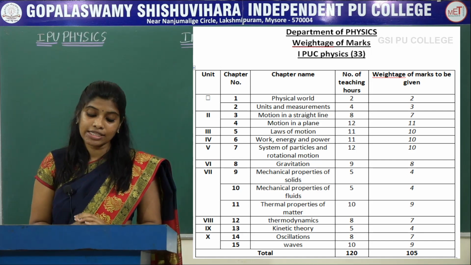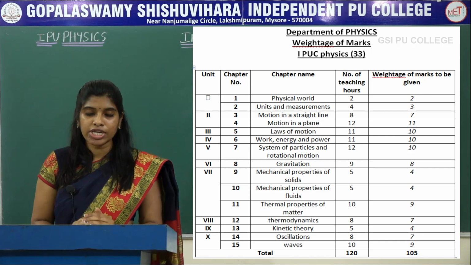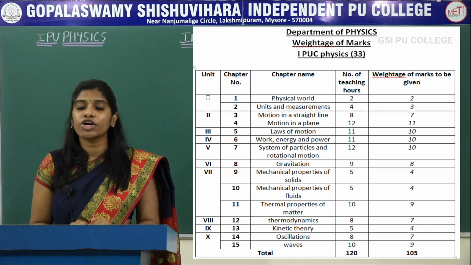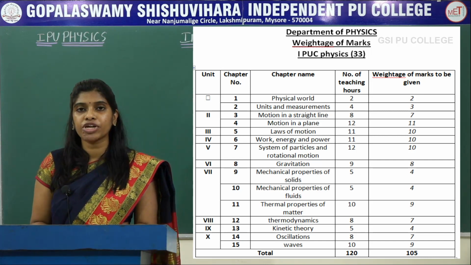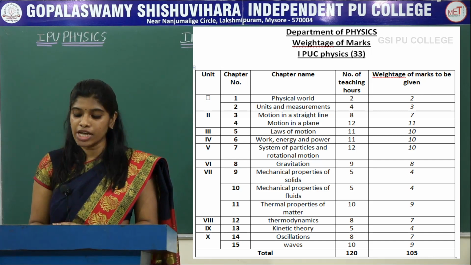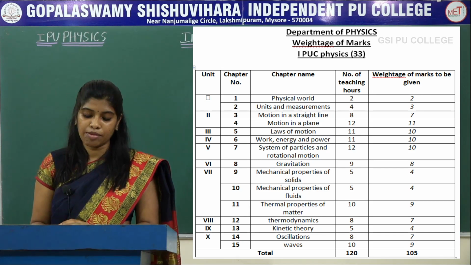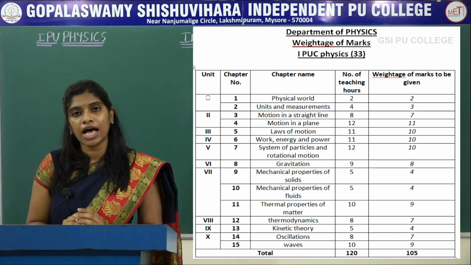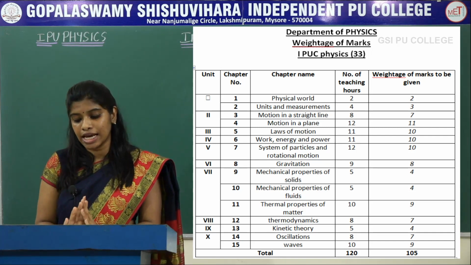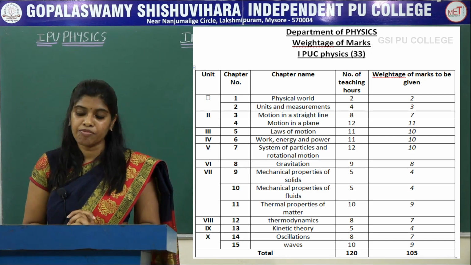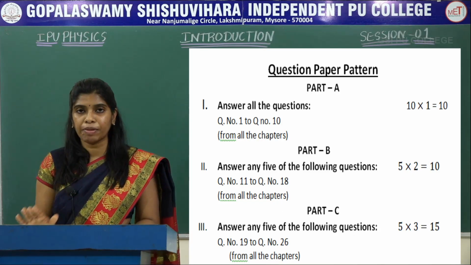The next last unit, for chapter 14 and chapter 15, we are going to deal with the oscillatory motion. The oscillation chapter is for 8 hours of teaching and 7 marks is allotted for this chapter. And coming to the last chapter, that is waves, here the allotted teaching hours is 10 and the marks allotted will be 9. So now let us discuss the question paper pattern.